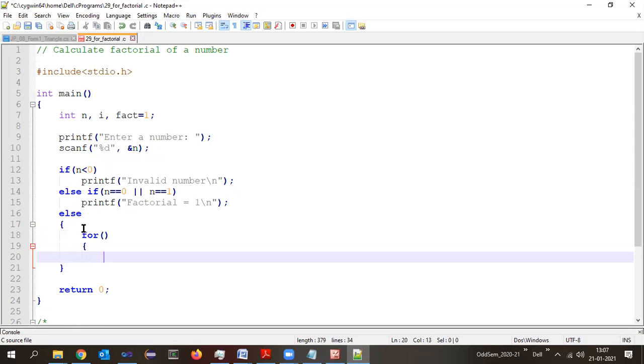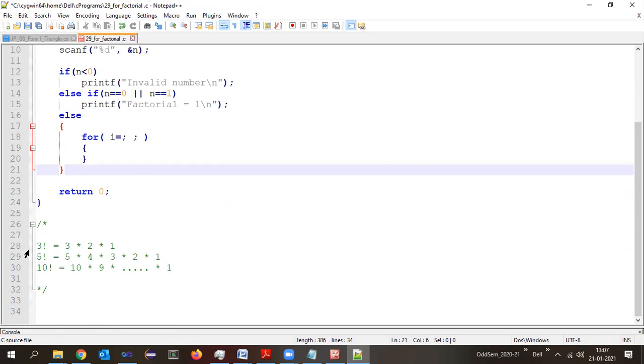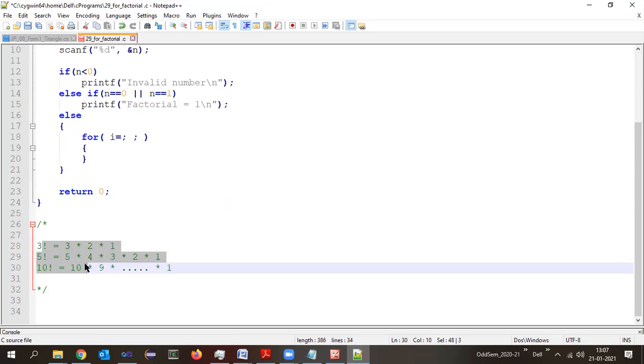Okay. Now here I need to write my for statement. In this for loop, I need to write 3 statements, isn't it? First one, semicolon, second one, then semicolon, and the third one, right? So first one is what here? Initialization. So initialization means what? What we have studied? We need to provide initial value to the counter variable. What is the counter variable here? I. For I need to give the initial value. As per these observations, initial value is what? Every time it is changing depending upon the number we enter, right?